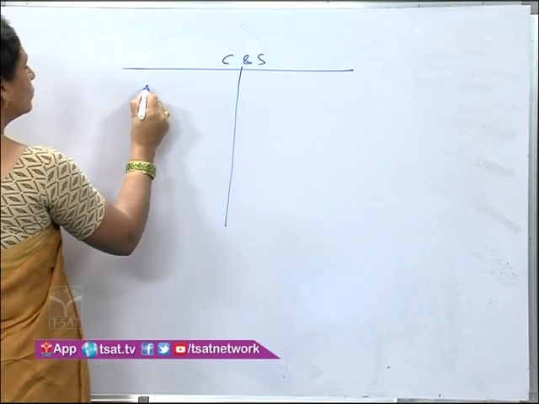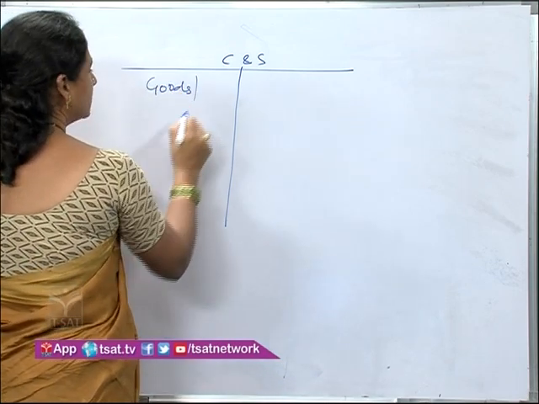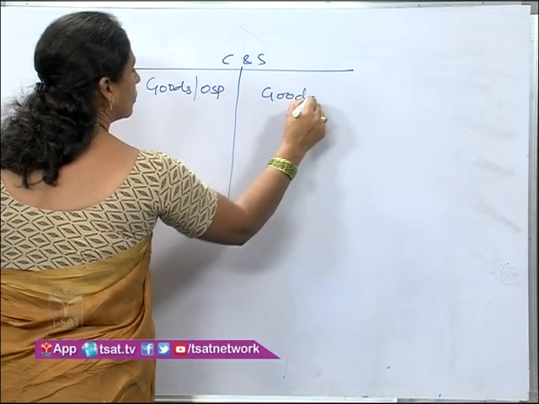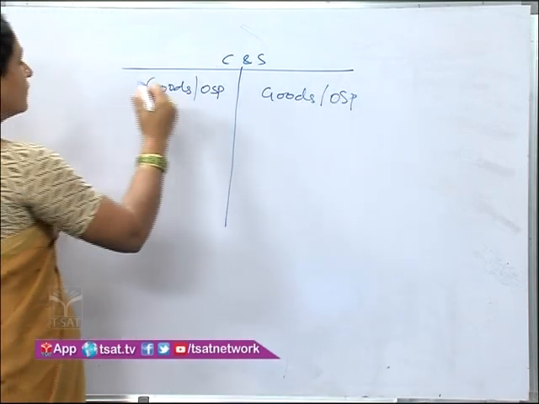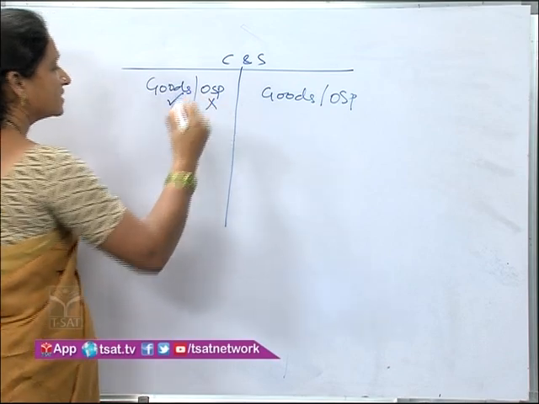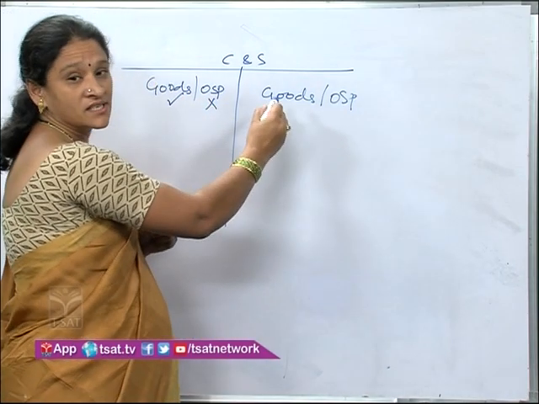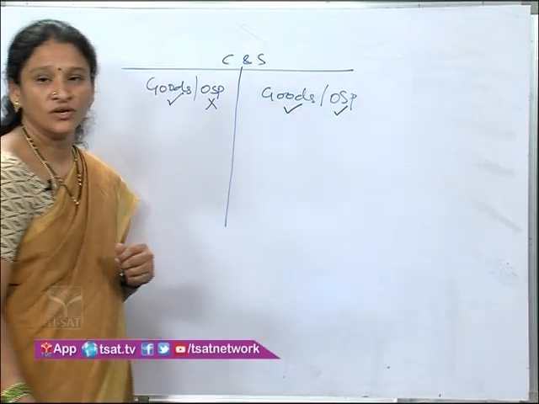Here there are two things, goods and ownership. In case of consignment, the goods are transferred, whereas the ownership is not transferred. Whereas in case of sale, goods are transferred and ownership is also transferred.